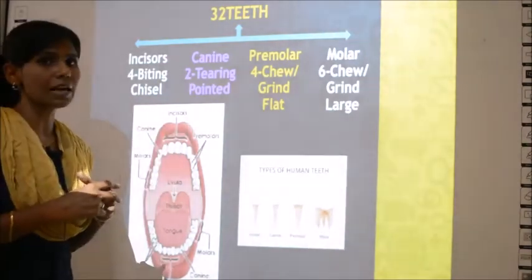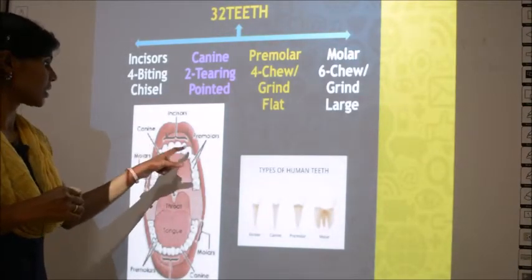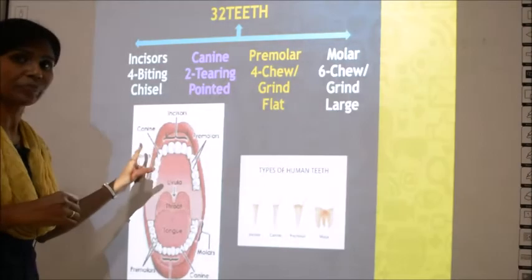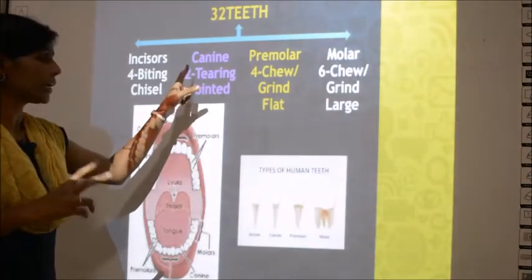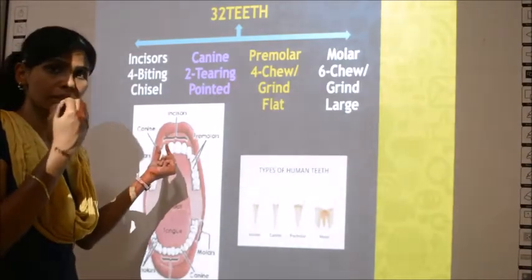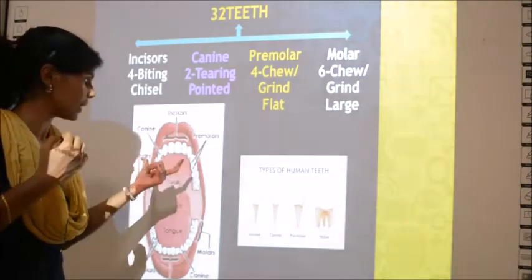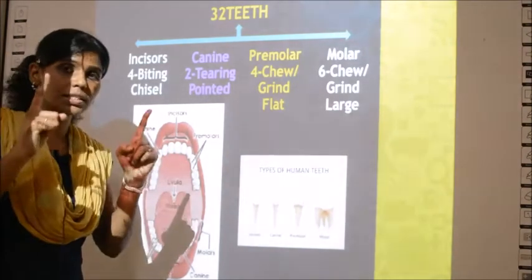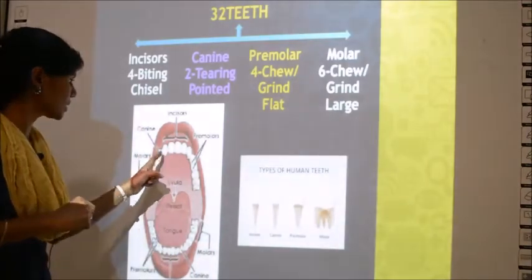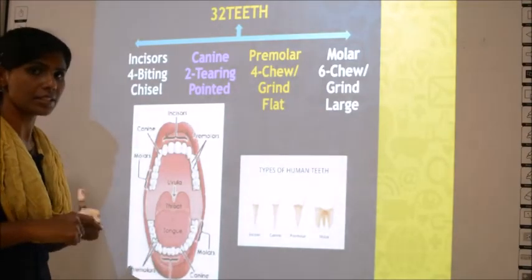Then the next one is called canine. Where are the canines? The canines are next to the incisors, one on each side of the incisors. Here one canine, and on the next side one canine. So there are 2 canines in each jaw. So what did we learn? The first front 4 teeth are called incisors, upper 4 and lower 4. Then canine, next to the incisors on both sides, 2 canines, and down also 2 canines. So this is canine and this is canine.